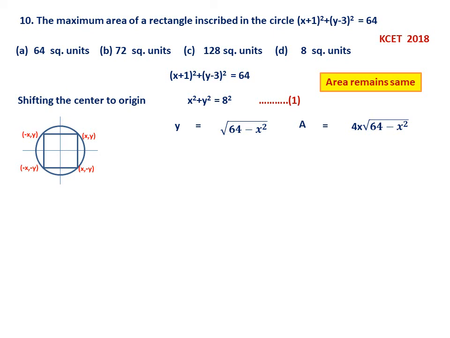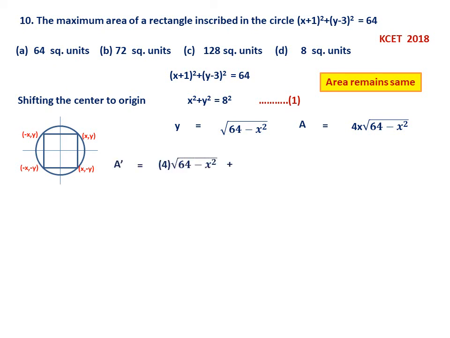By symmetry the other corners are (−x, y), (−x, −y) and (x, −y), one in each quadrant. Therefore length becomes 2x, breadth becomes 2y, so the area is 2x times 2y, which becomes 4x times the square root of 64 − x². This is the area, and we want this area maximum.